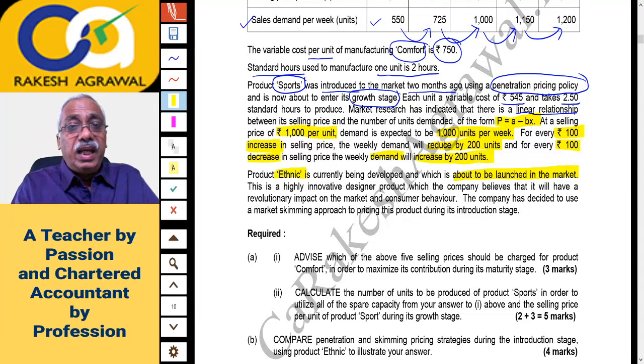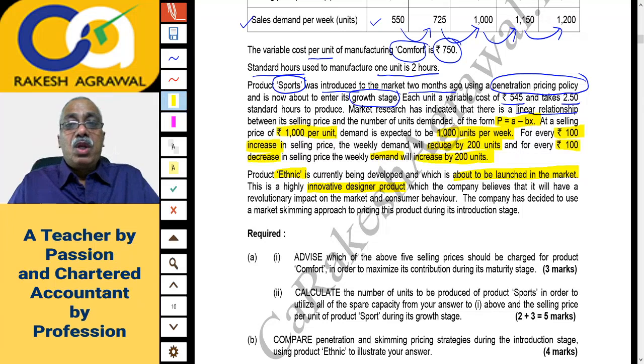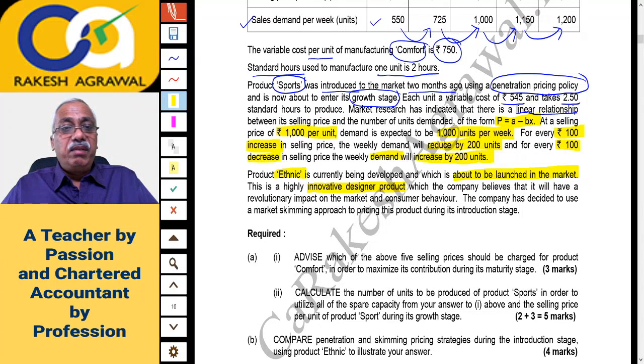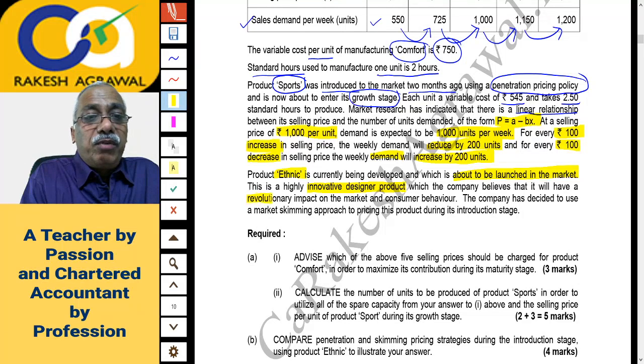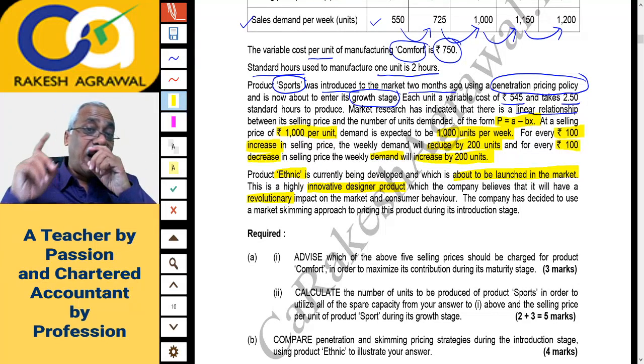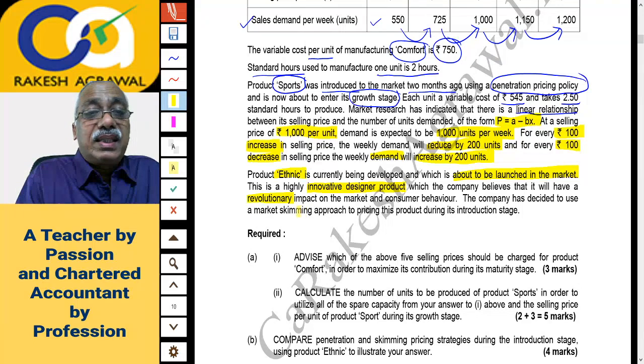Now this is a highly innovative designer product which the company believes will have a revolutionary impact. If you remember, in case of revolutionary products, you charge a very high price in the beginning. So it will have a revolutionary impact on the market and consumer behavior. The company has decided to use the market skimming approach, that is skimming pricing policy.